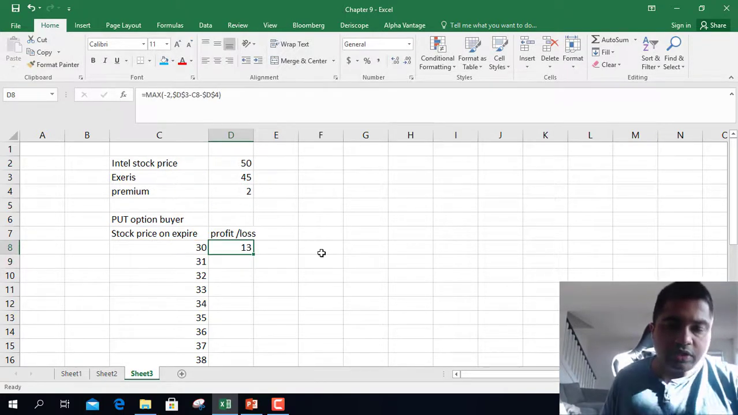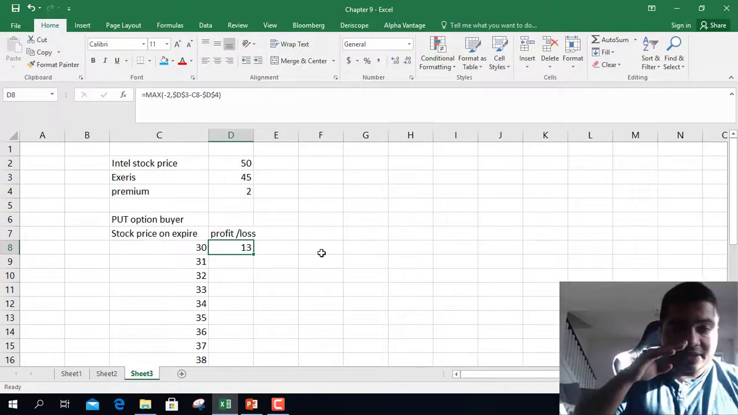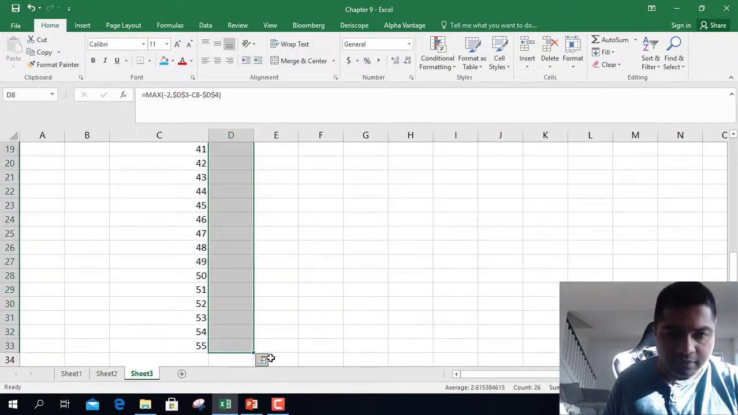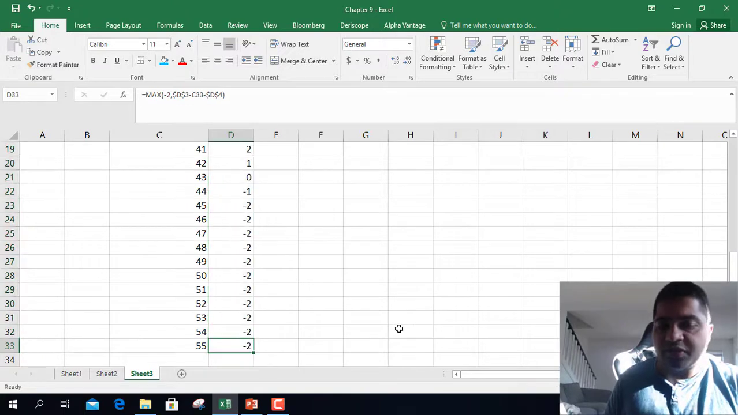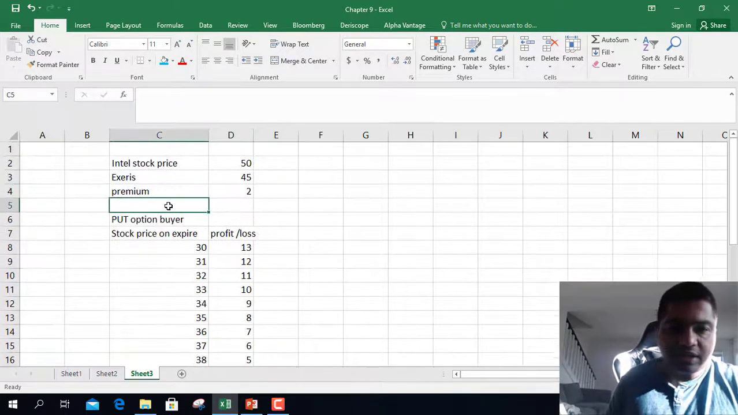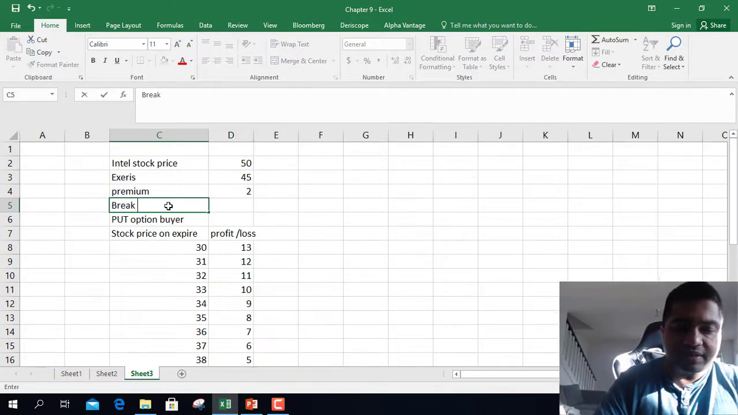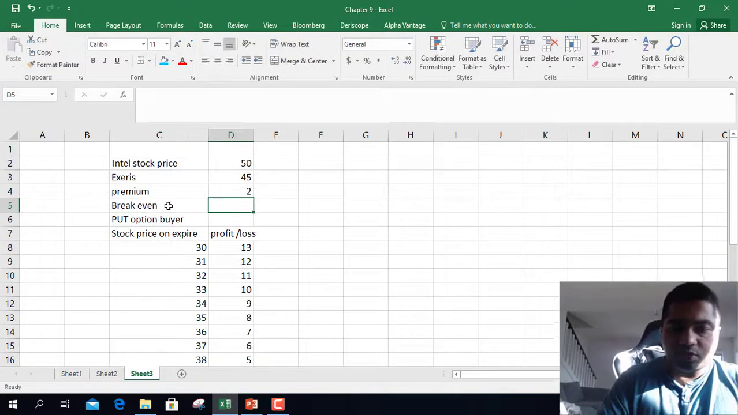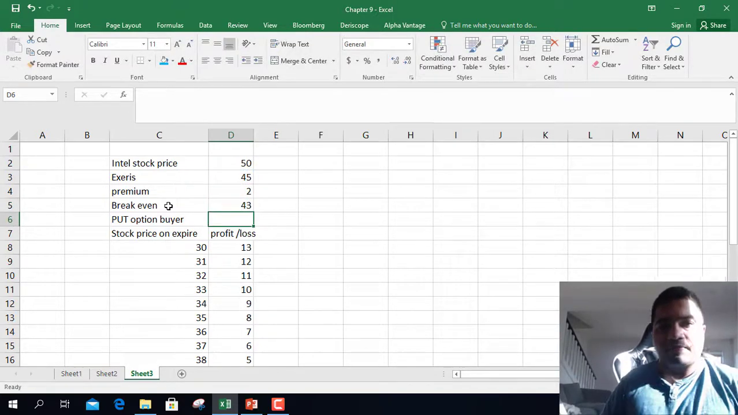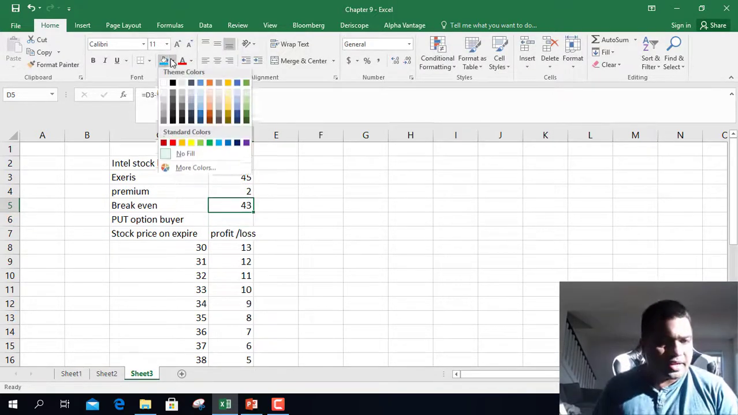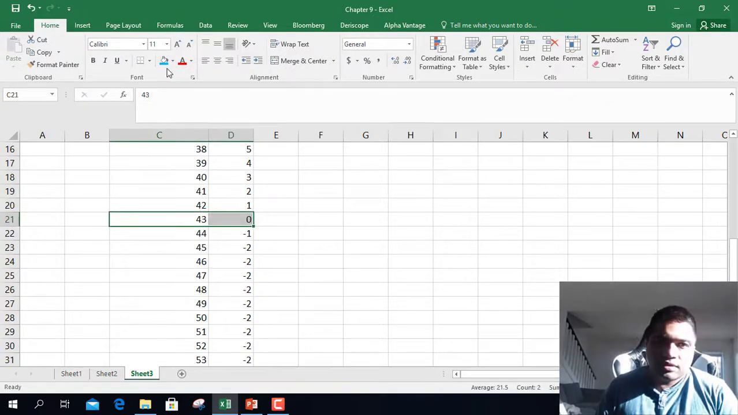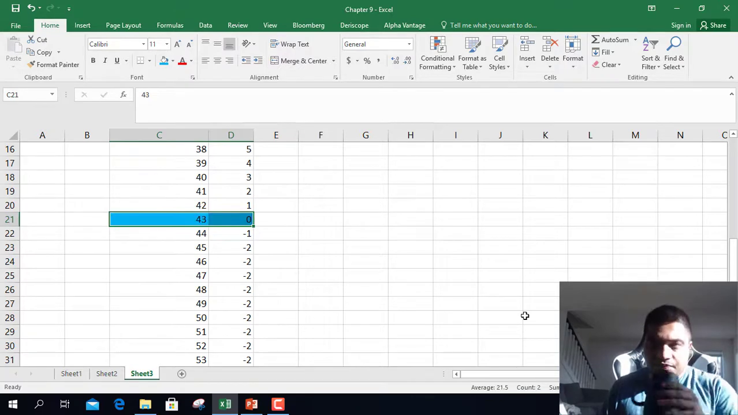So $13 profit if the stock tanks to $30, and maximum loss if it starts rising is $2. So this is the profit and loss chart. We didn't calculate break-even price. Break-even price for a put option is exercise price minus premium. So $43 is the break-even price. And you can see that at $43, the profit and loss is 0.